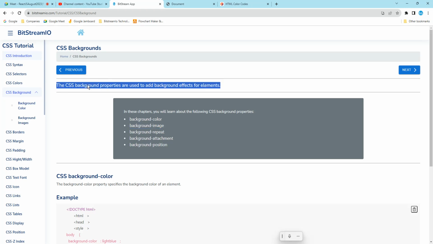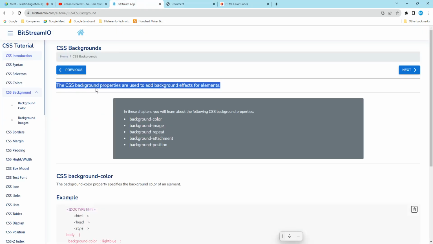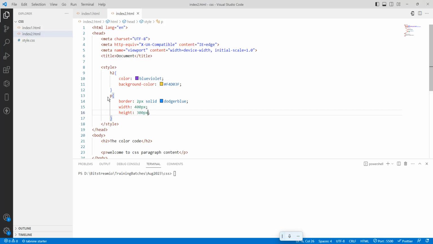The CSS background properties are used to add a background effect for an element. What is an element? Paragraph is an element, H1 or H2 is an element, body is an element. So I want to set the background image for the paragraph, or else I want to set a background image for the body.